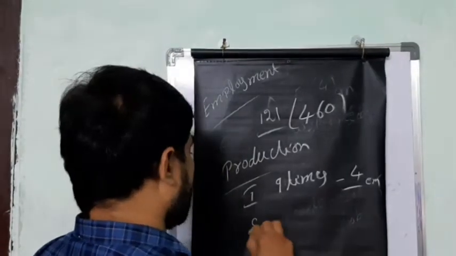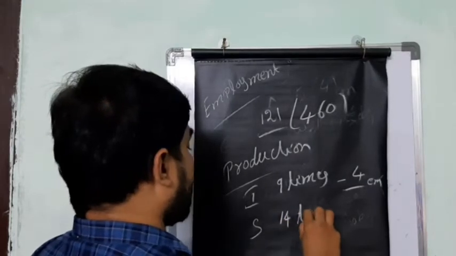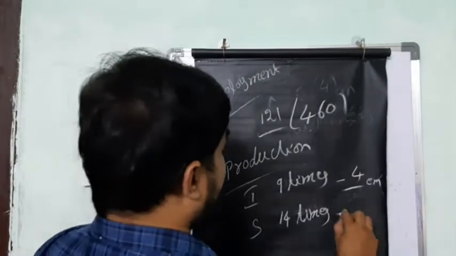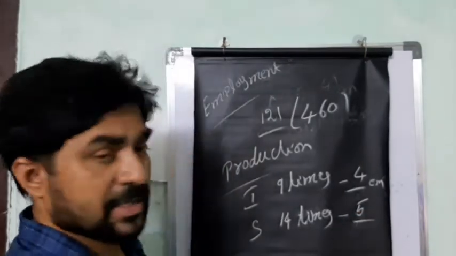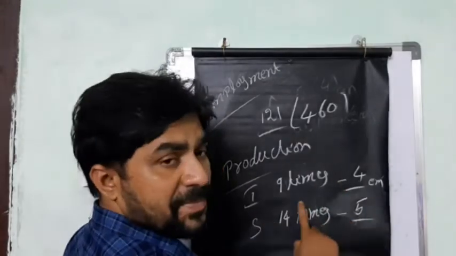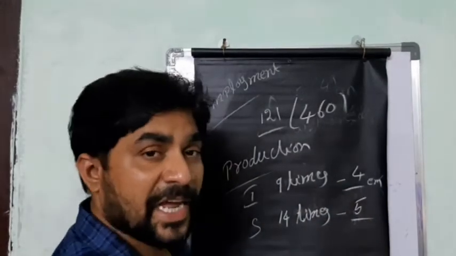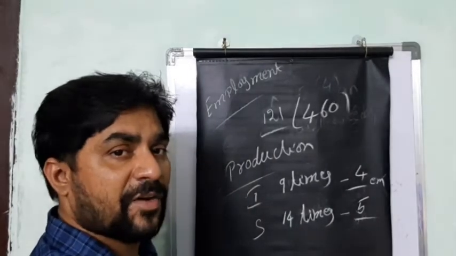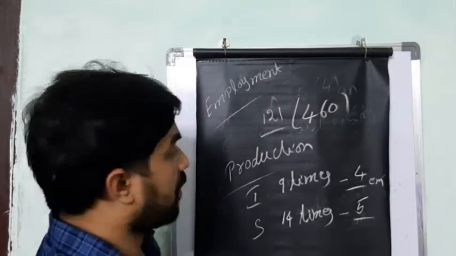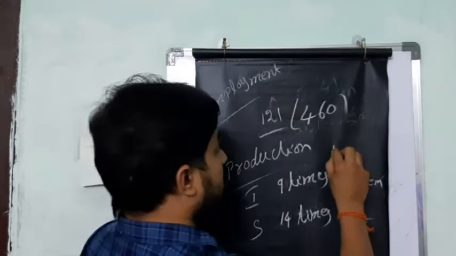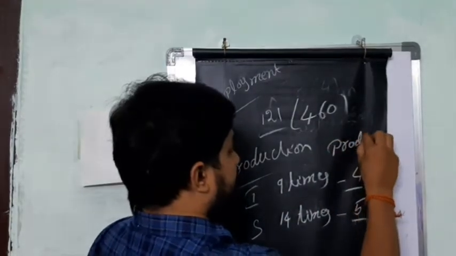Next, the service sector. 14 times development was there in the service sector, but employment increased only 5 times. It shows that production was increased, but employment was not increasing. This shows that India is struggling not with production but with employment.